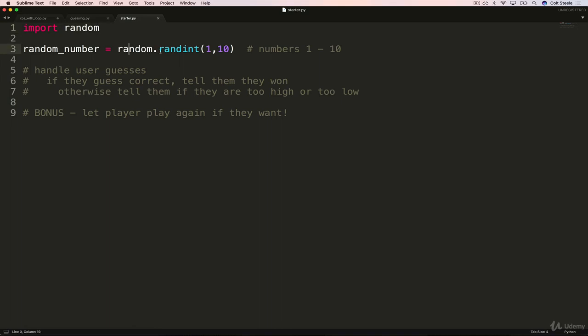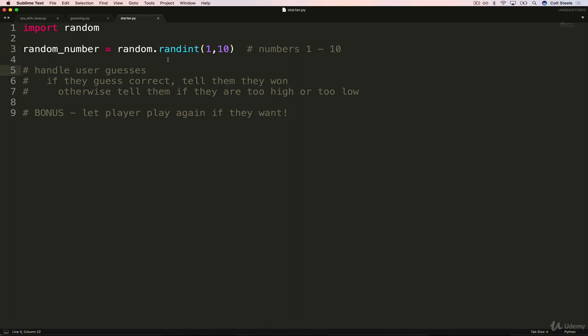And then within random, there's a function called randint, and we pass in a start, or a beginning, so a 1, and then a high point, 10, and it will generate numbers from 1 to 10 inclusive, which drives me insane because ranges are exclusive, but randint is inclusive. So this, every time we call it, will generate a random number and save it to that variable. So then it's up to you to then ask the user for guesses.